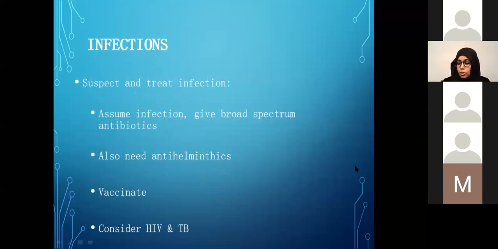So for infections, again, we know that most of the kids who are malnourished and need hospitalization are likely to have infection as well, and they receive broad spectrum antibiotics. They also will need to be dewormed and offered vaccination as early as we can.